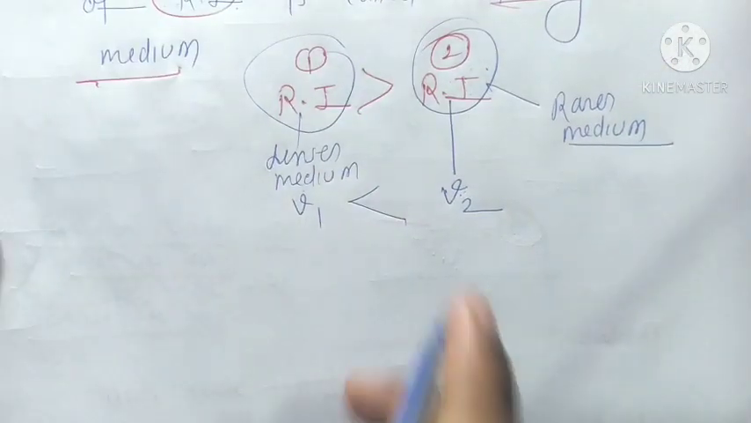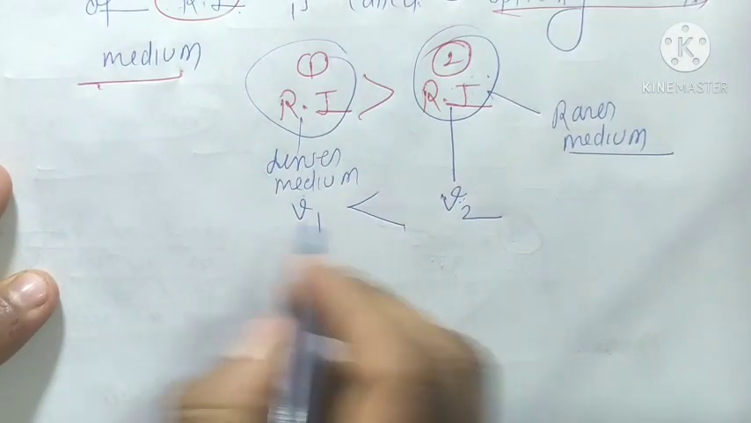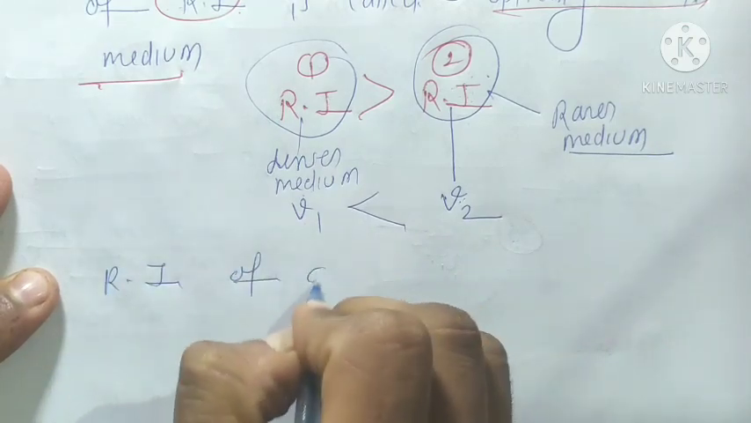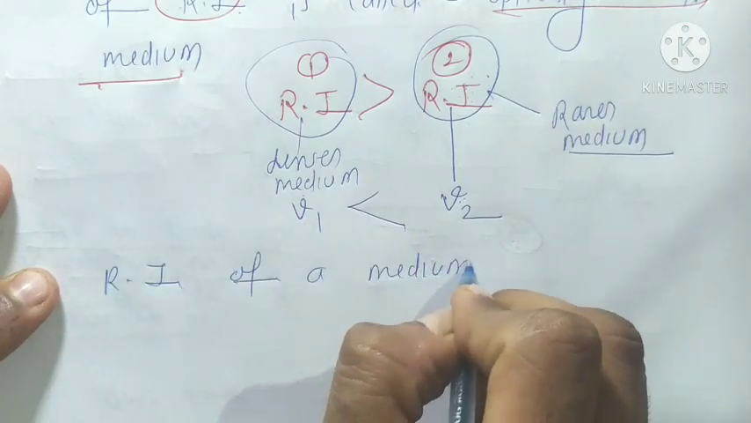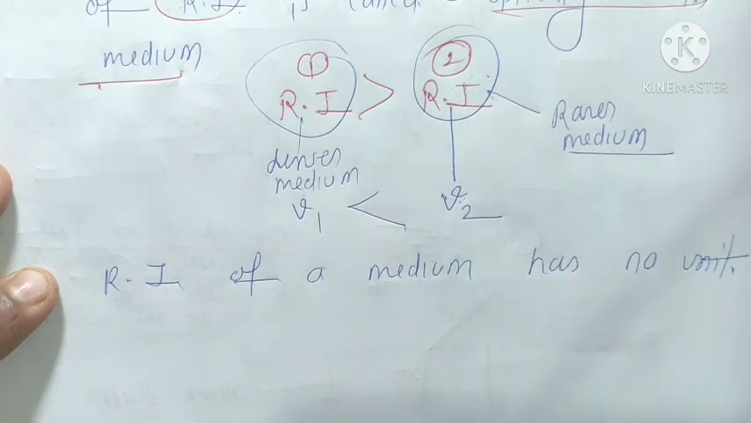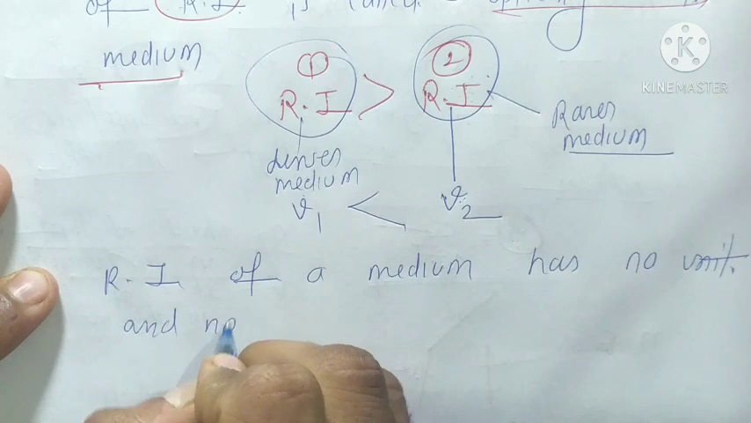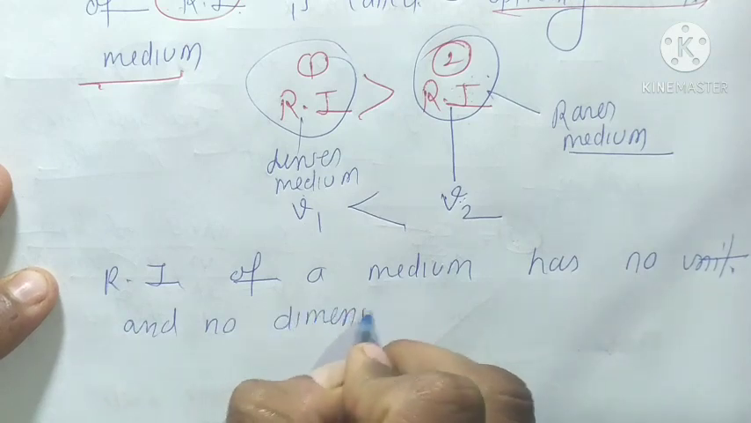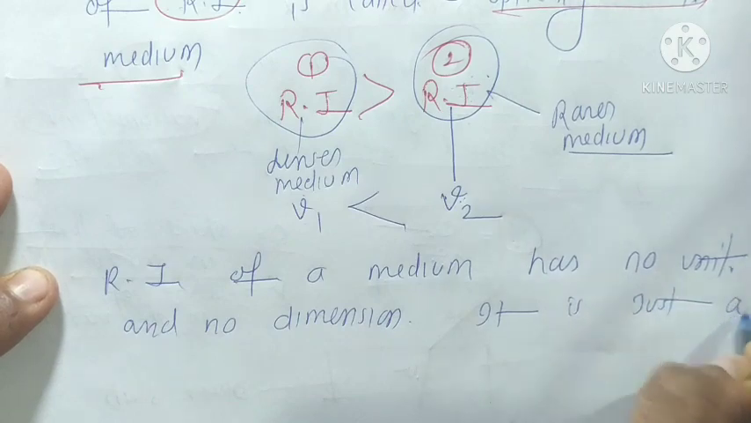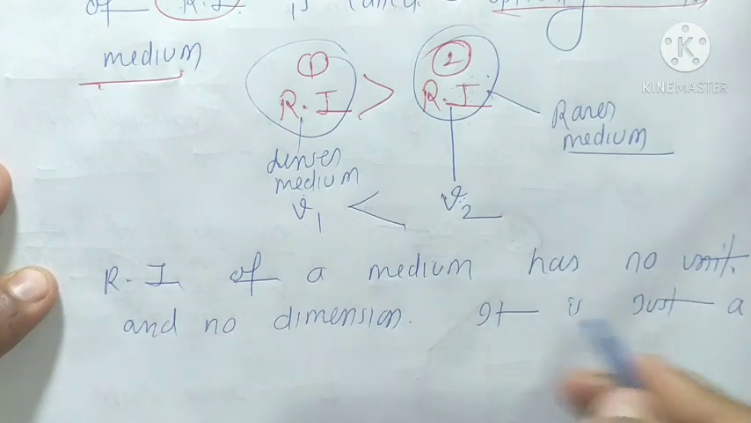Refractive index, what is its unit? The refractive index of a medium has no unit and no dimension. It is just a number, a fixed number.